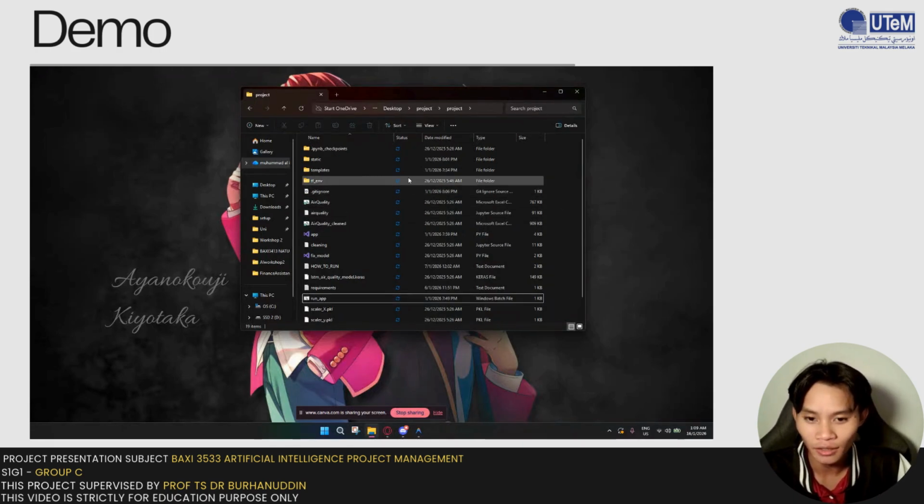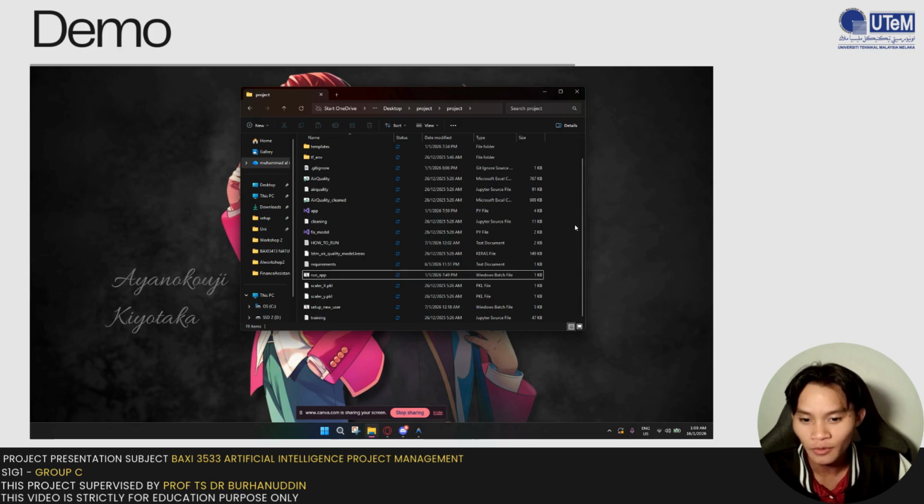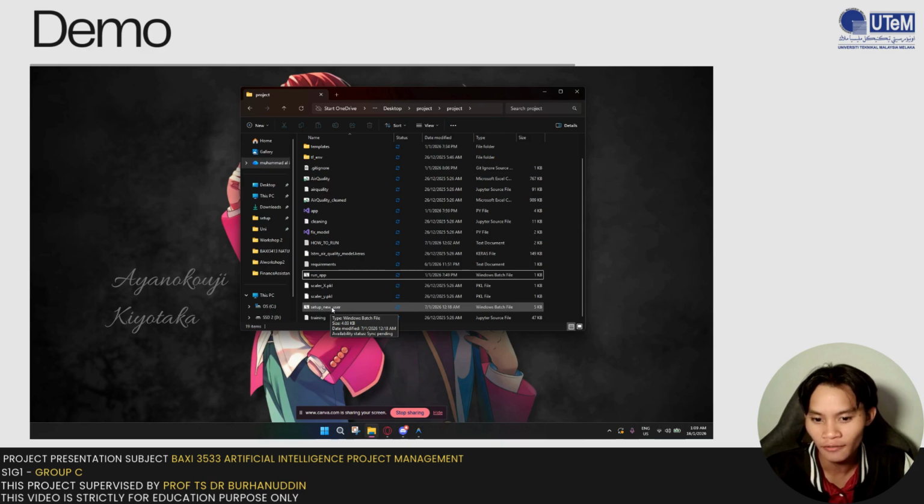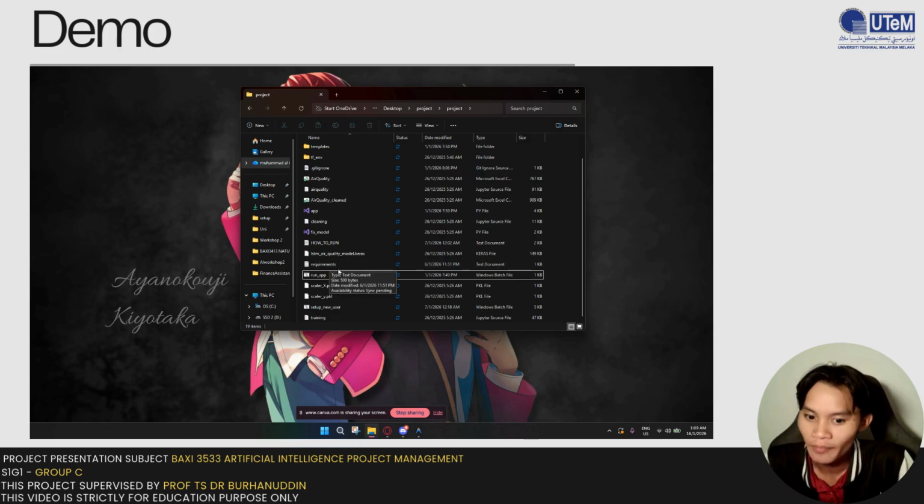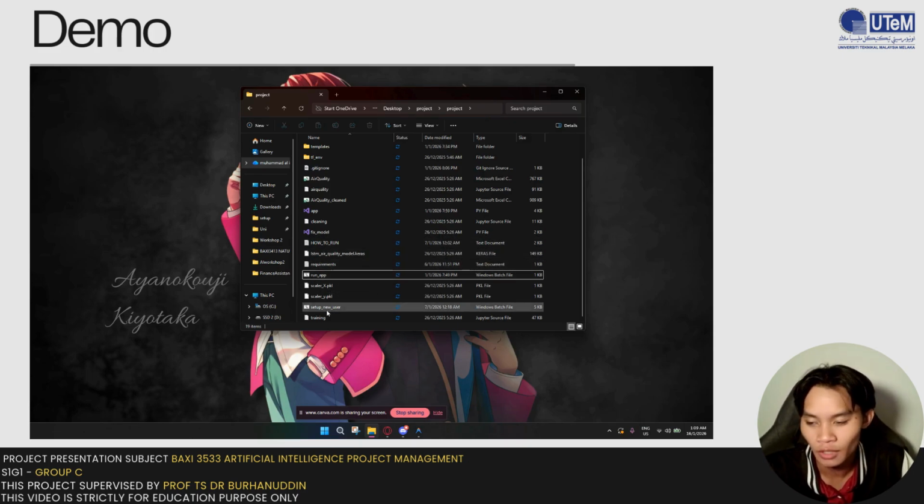As you can see here, there are a lot of files. For a first-time user, they have to run the setup for new user, which will automatically run all the necessary things that you need to download, like pip install, and install all the requirements that you need. After that, it will automatically open the server and the website as well. If the user is a second-time or more, they just have to run run_app, since I have already done the setup, so I just have to run run_app.